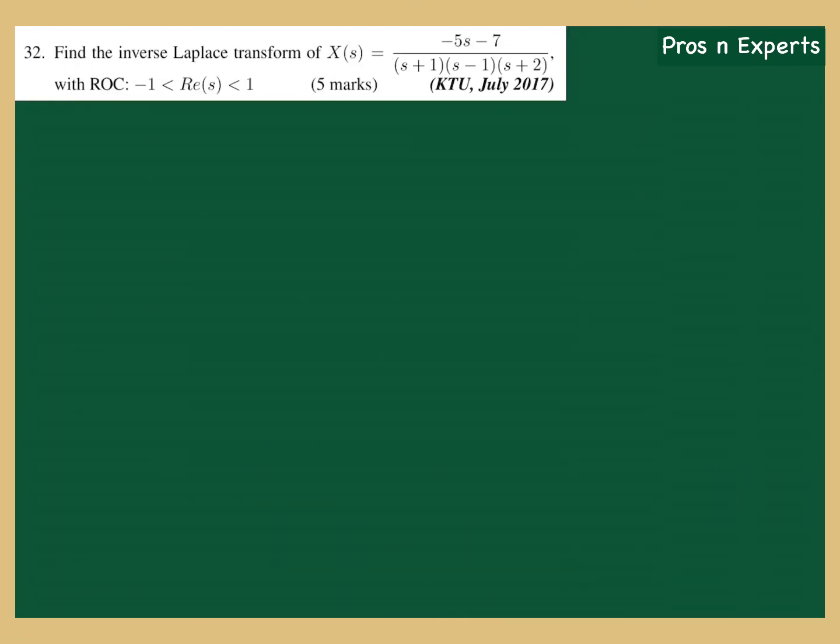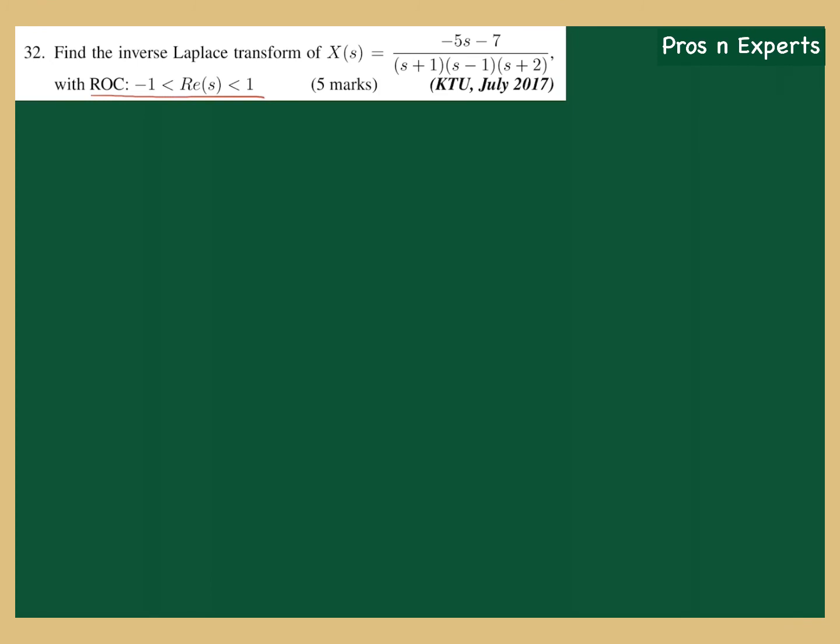Let's see the next problem. Find the inverse Laplace transform of X(s) equal to (-5s - 7) divided by (s + 1)(s - 1)(s + 2), with ROC. That's the important part here. With ROC -1 < Re(s) < 1.